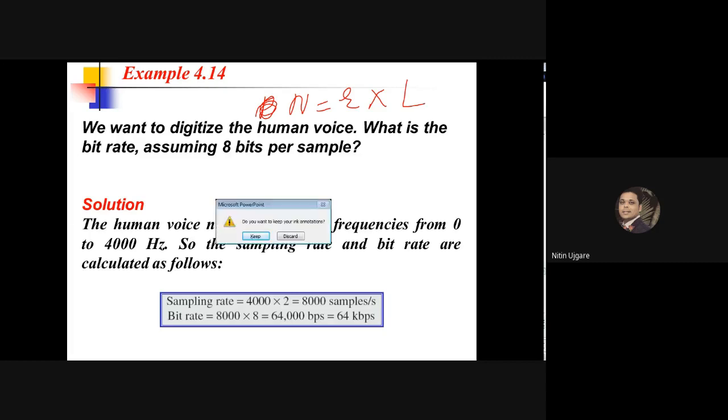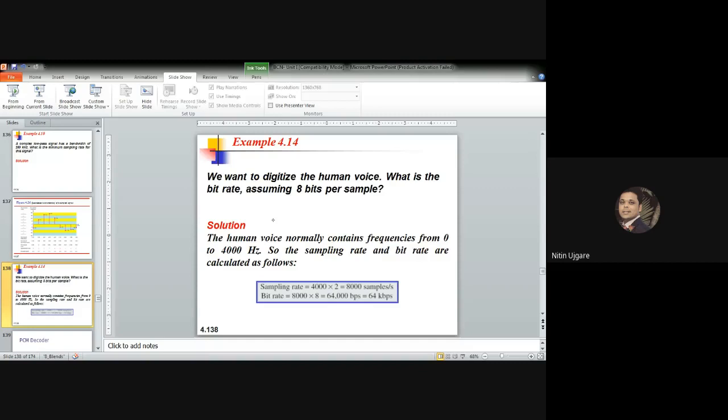So this will be the formula to calculate the bit rate: n into f.